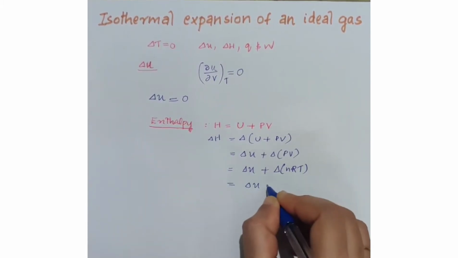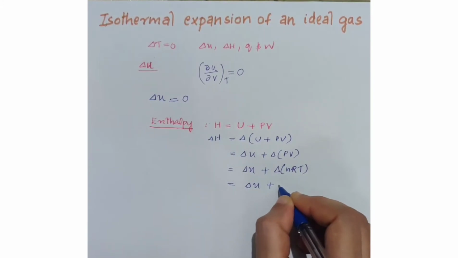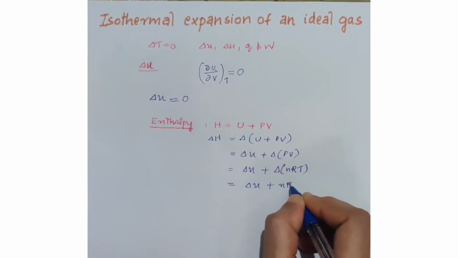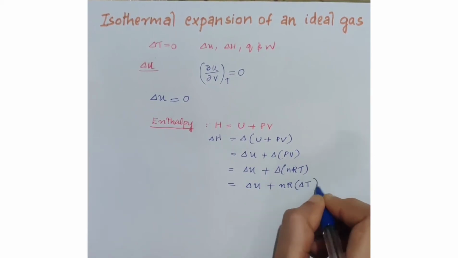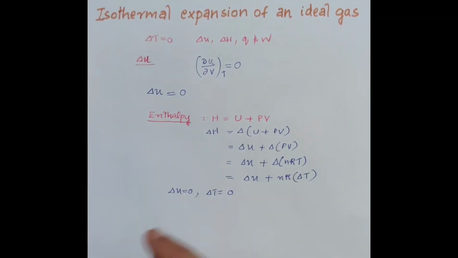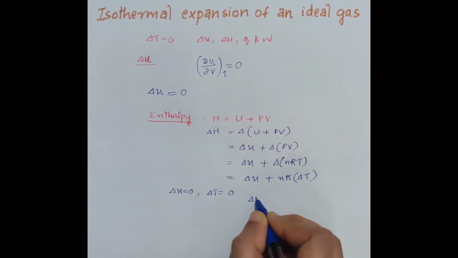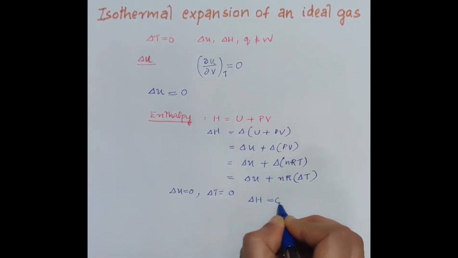we finally get delta H equal to delta U plus nR delta T. Since delta U is equal to 0 and delta T is equal to 0 for an isothermal expansion of an ideal gas, hence we can say that for an isothermal process, the value of delta H is equal to 0.